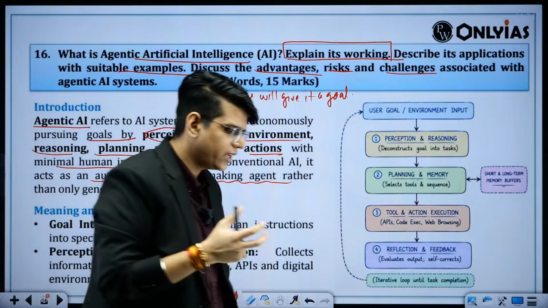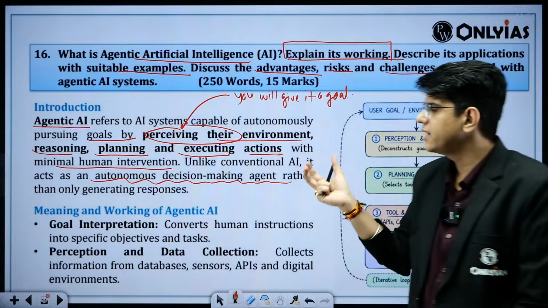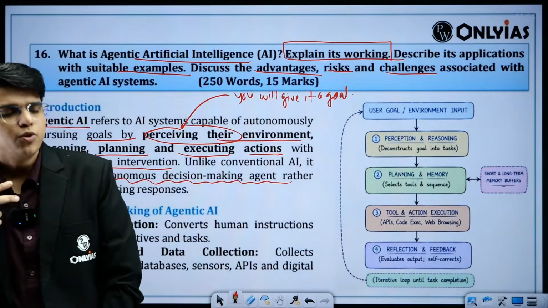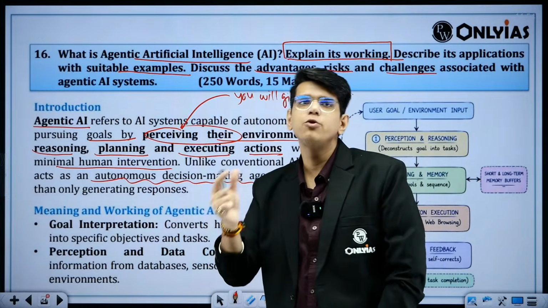So nowadays you can use these for coding. Suppose Claude, maybe you can make agents for that, for daily purposes, routine works, right? So suppose you want to write a mail. The first thing, generative AI can give you the mail.